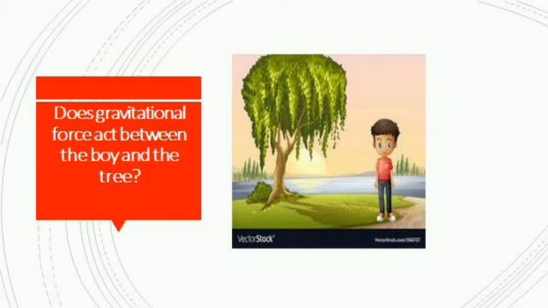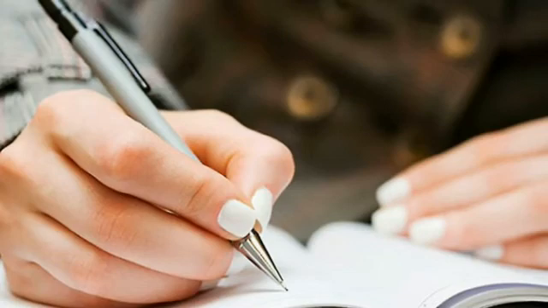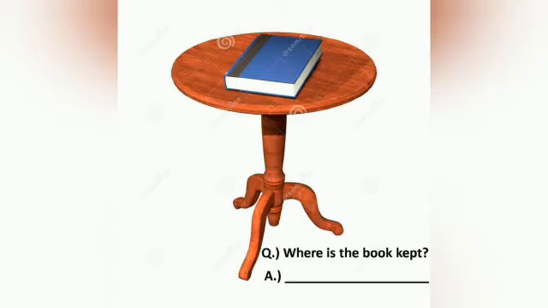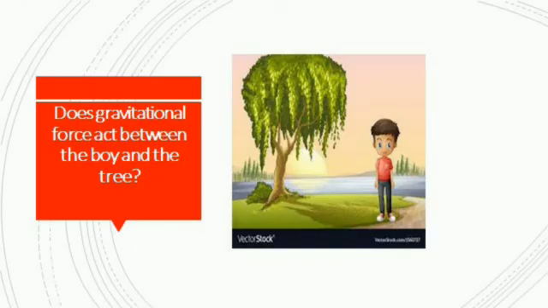The force of gravitation acts even when the two objects are not connected by any means. Gravitational force exists everywhere in the universe. For example, a force exists between your pen and the book while writing, between your book and the table. When you keep a book on the table, there is some force of attraction between them. Between you and the tree, there is also some force of attraction. This force is the force of gravitation.